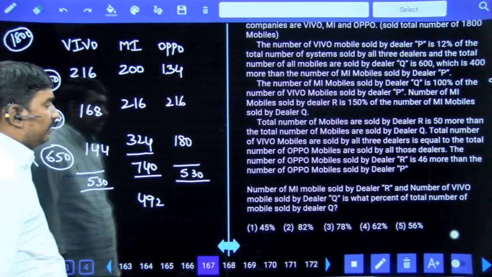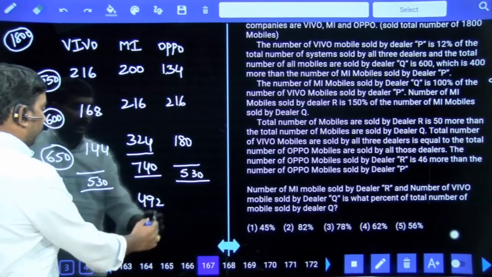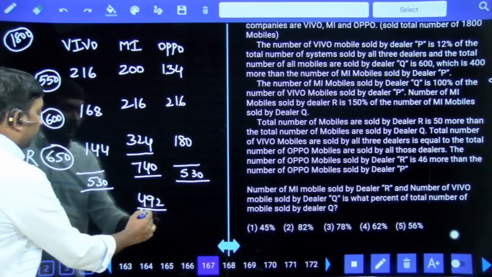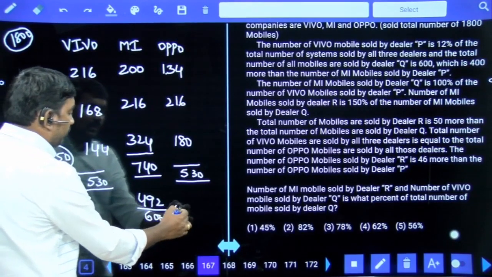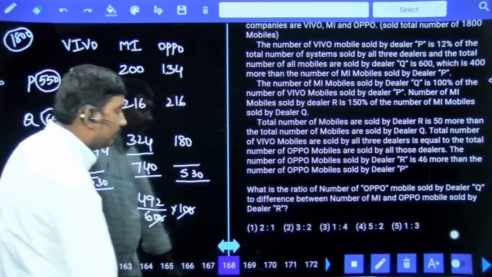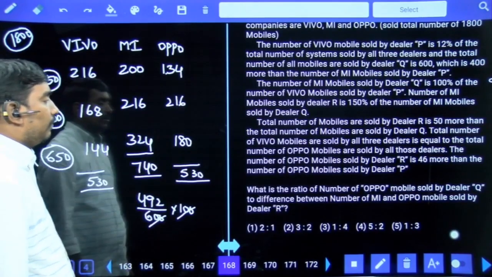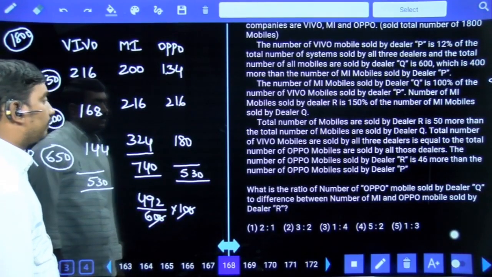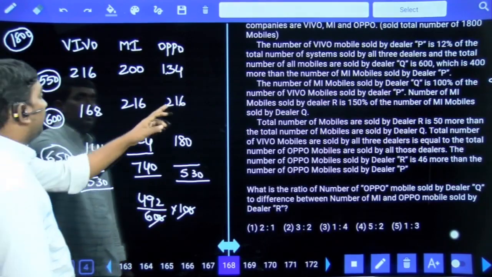Or what percentage of the total number of mobiles sold by dealer Q? Dealer Q total number of mobiles are 600. So what percent means 82%. 82%. What is the ratio of the number of Oppo mobiles sold by dealer Q? Dealer Q Oppo mobiles are 216.